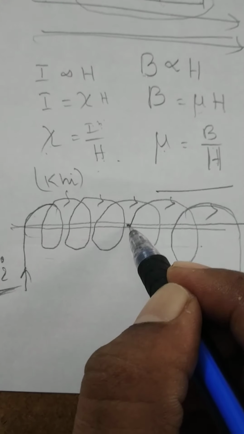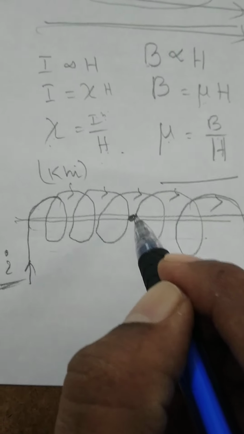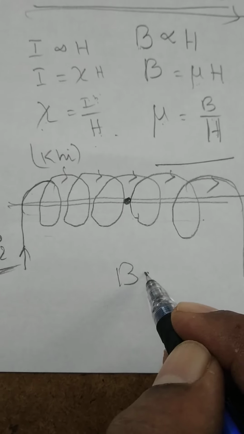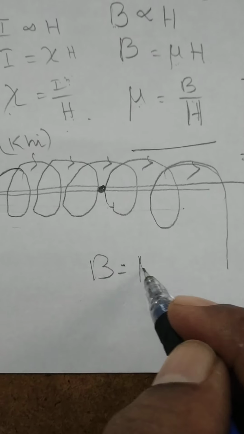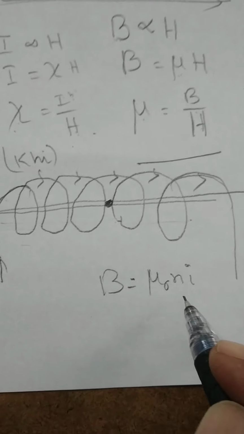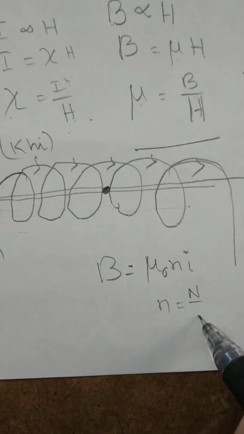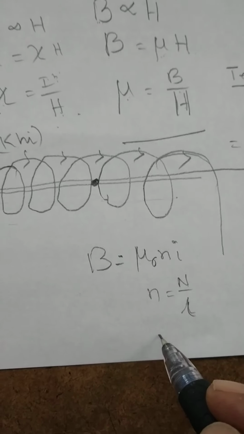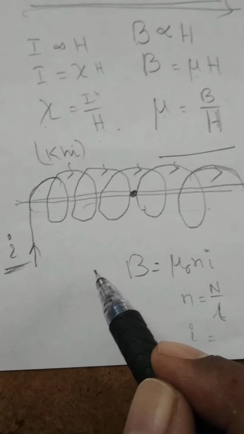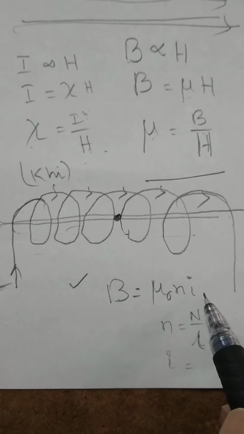So in the same chapter, moving charges and magnetism, we derived the formula for magnetic induction at any point on the axial line. Magnetic induction at any point on the axial line, B, is equal to mu naught into N into I, where N is the number of turns per unit length, capital N by L, and I is the strength of the current, mu naught is the permeability of air or vacuum. This formula is also derived in moving charges and magnetism. No need of derivation for this formula.